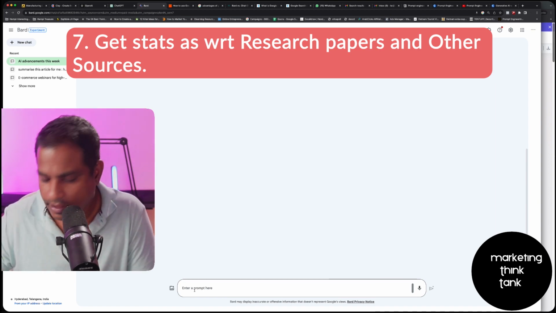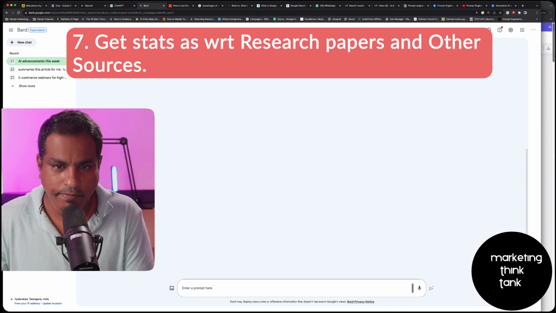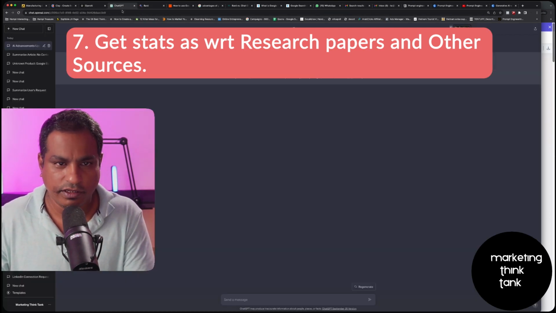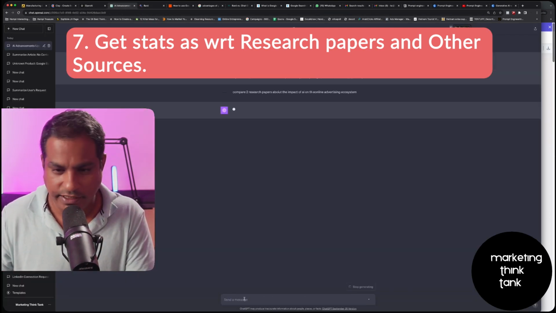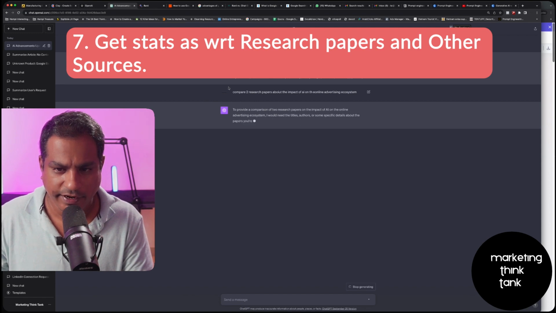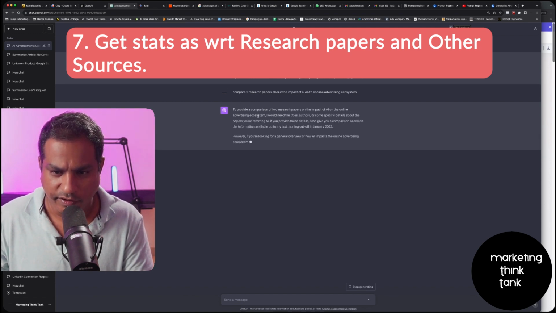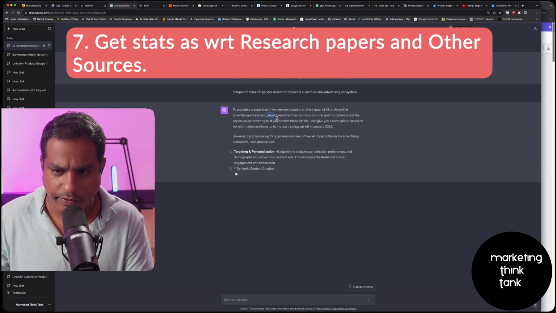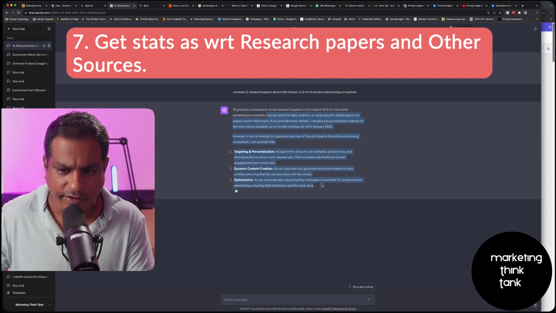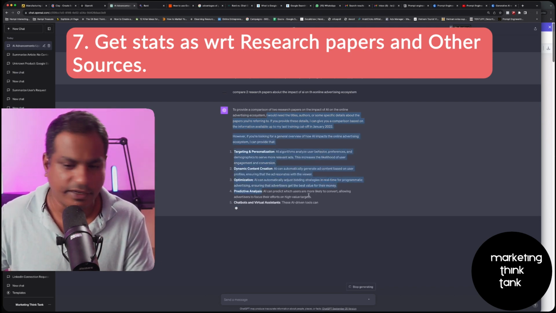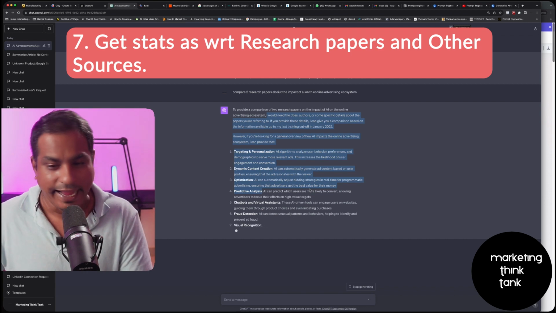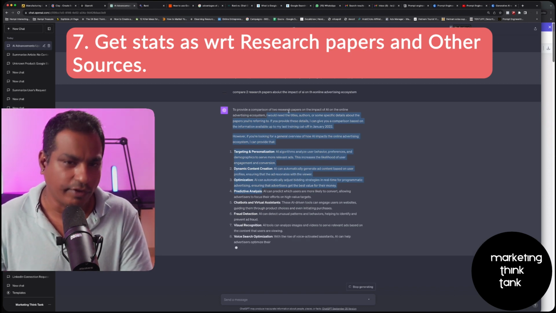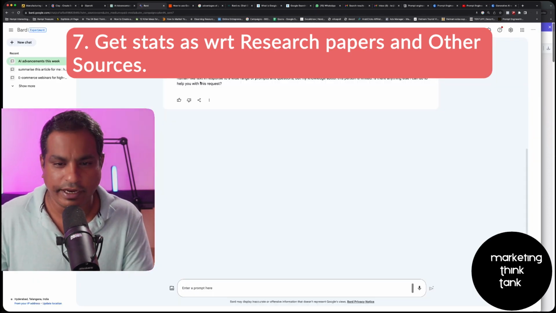So now this has the ability to compare two research papers about the impact of AI on the online advertising ecosystem. We can always do a comparative search of what ChatGPT may throw up for this, to provide a comparison of two research papers on the impact of AI. I would need the titles, and so on. However, it can give you a general overview, a summarized form of what elements the research paper may be talking about, but in no way would it give you access to that. Now, this does not have information.